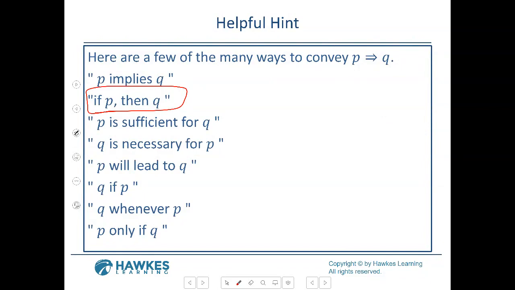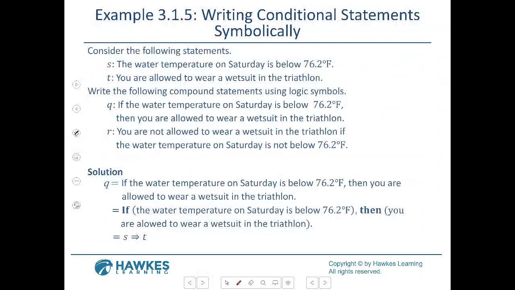P is sufficient for Q. Q is necessary for P. P will lead to Q. Q if P. Q whenever P. P only if Q. We probably won't use all those words. We're just going to do if then, because that's not really our common talk when we put things together. So we're going to go with that. Just FYI. So now we're going to consider this and try not to look at this part of it.